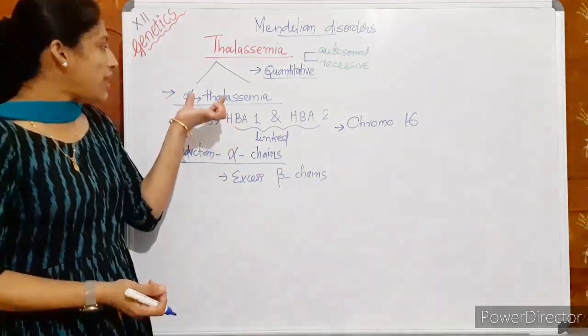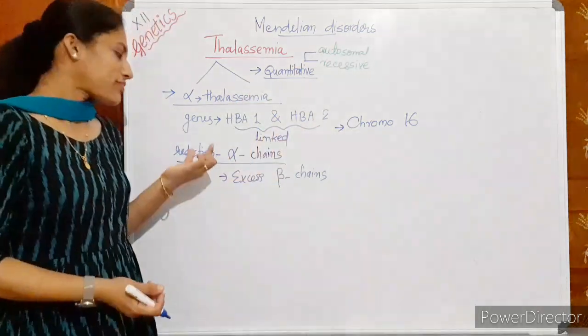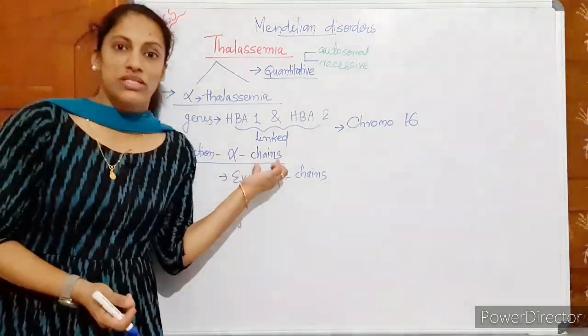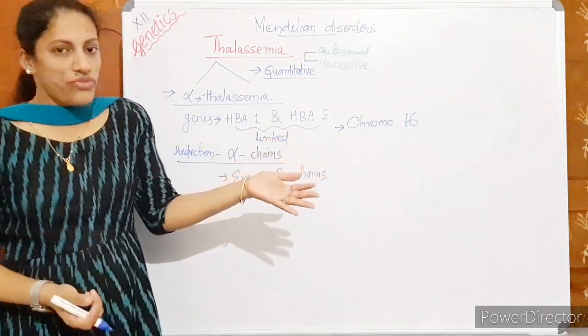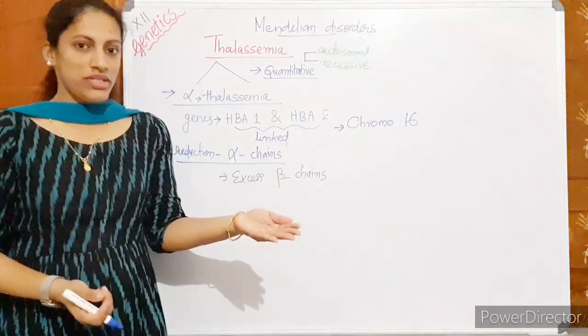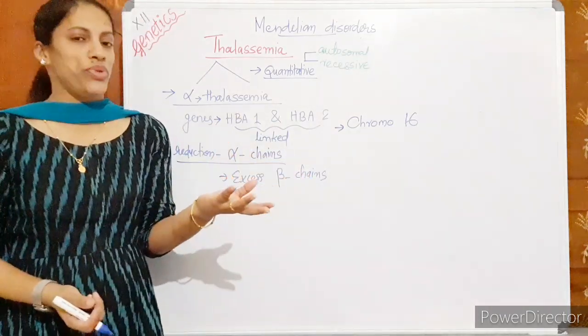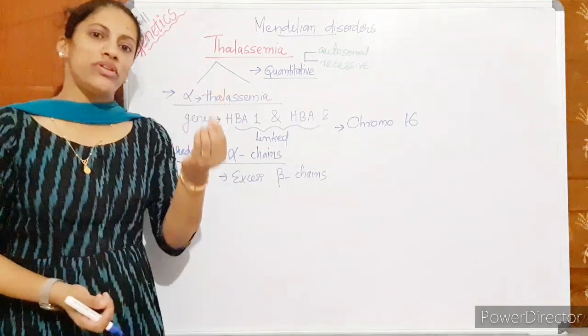Okay, understand, in alpha thalassemia, due to these mutations, what happened? There is reduction in the synthesis of alpha chains. So there will not be a sufficient supply of what? Not enough normal hemoglobin is formed. Quantity is affected, less HB only. So less transport of oxygen. All metabolic rate will be delayed.